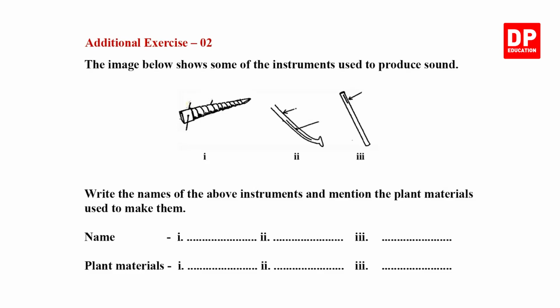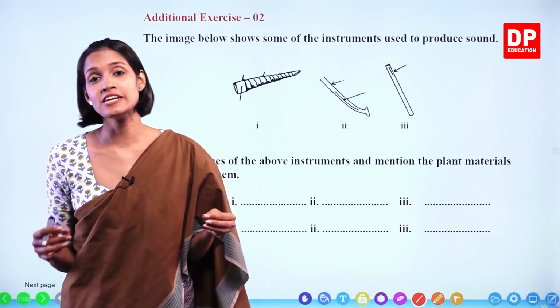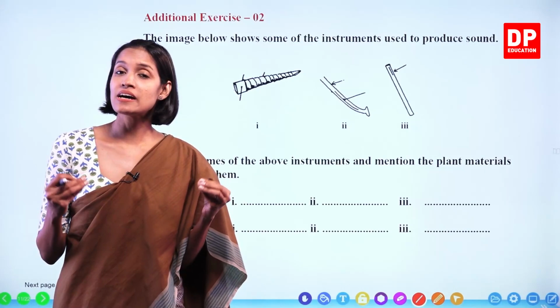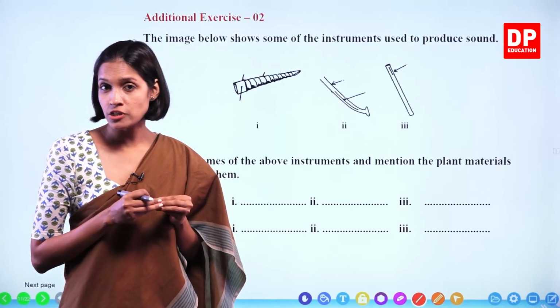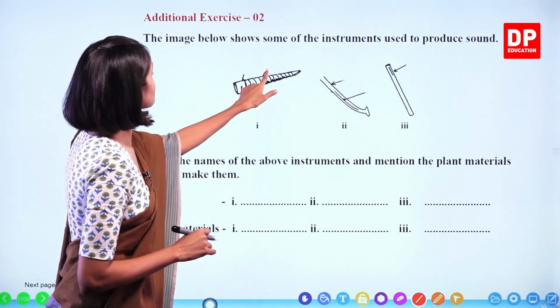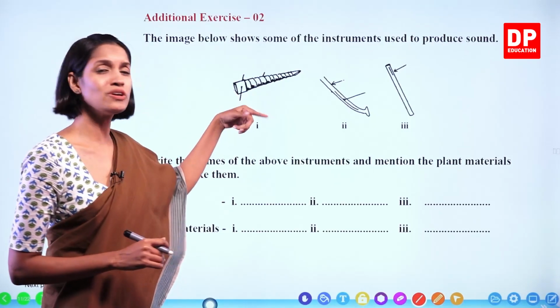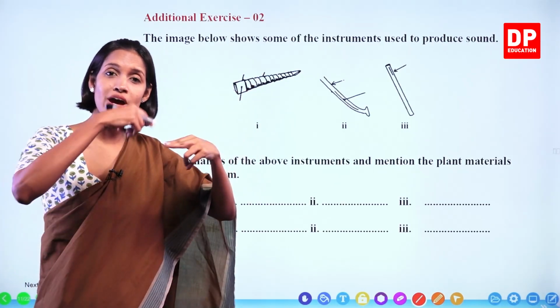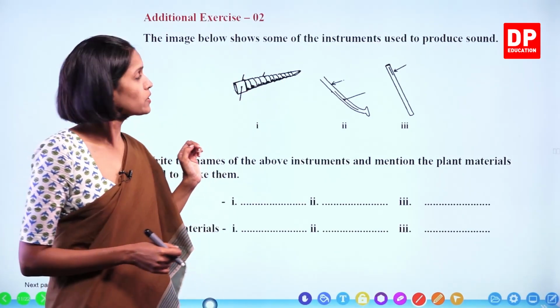Additional exercises 2. Look at these pictures, children. The image below shows some of the instruments used to produce sound. Do you remember I explained to you not only the things that you can find at home, sometimes there are natural substances that can be used to make these types of instruments that produce sound. I explained how to make some of them too, okay? So look at this one. What is this instrument, children? This is known as the coconut leaf flute, okay? How do we make it? Using tender coconut leaves. You have to wrap it as a cone and then you can make the flute like this, okay?